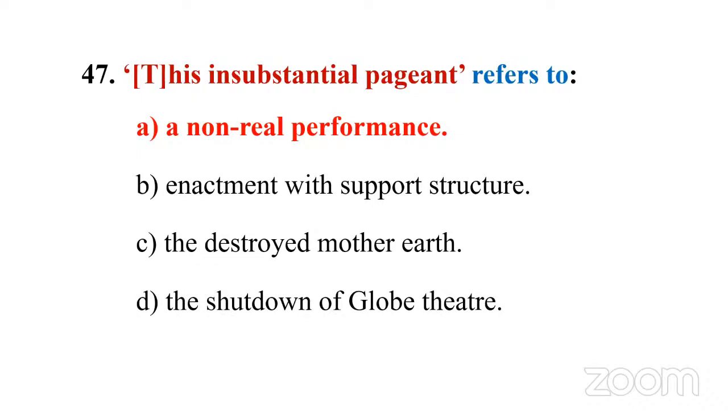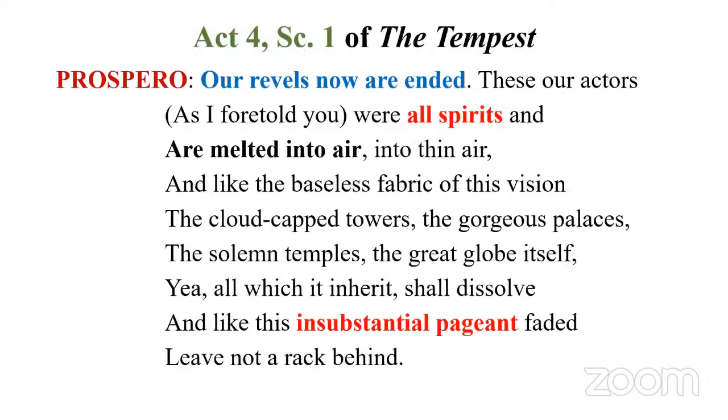So it is non-real. Another clue: what is a pageant? Pageant refers to a performance. Even now we say beauty pageant. So it's a kind of performance. And if you think of The Tempest, this is the context. In Act 4, Scene 1 of The Tempest, Prospero gives this speech. Before this speech, what happened?